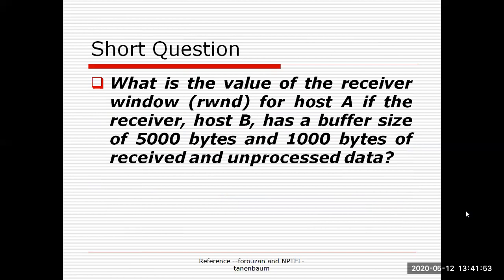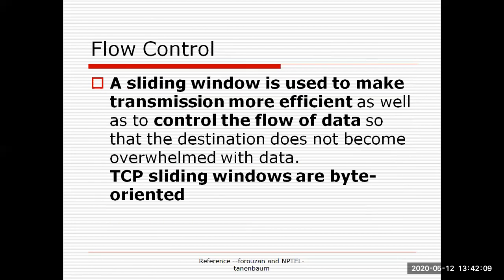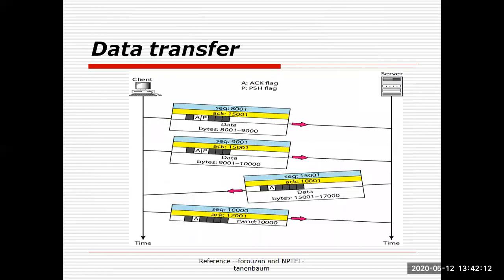Now in the connection establishment phase, we have studied one word that is called RWND, that is nothing but the receiver window. It defines the maximum size of the receiver window. The RWND concept is basically used here to define the flow control mechanism. So during the data transmission phase, we defined RWND as 10,000. It means we mentioned the flow control. So approximately the maximum data that the client or server can send is equal to 10,000 bytes.